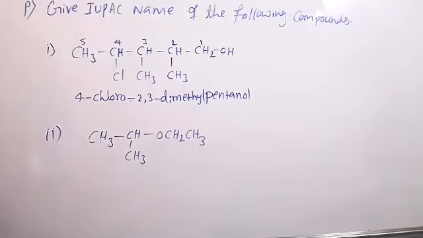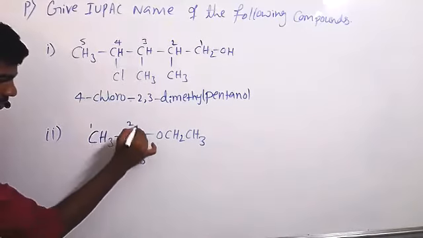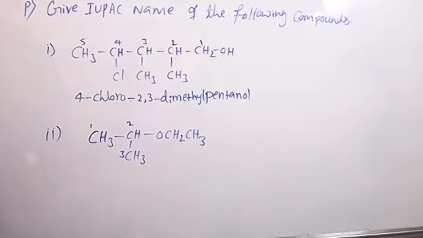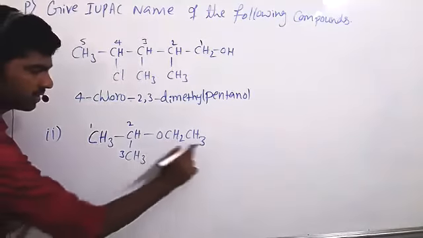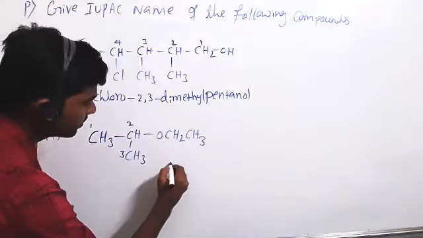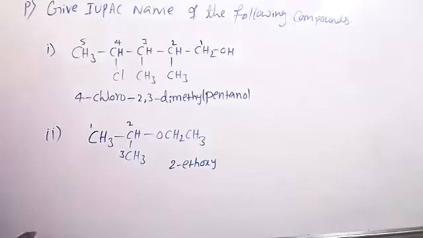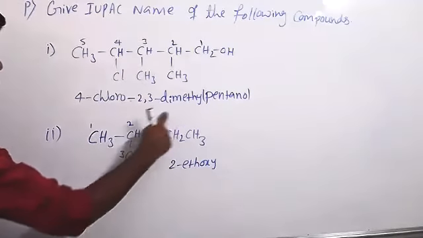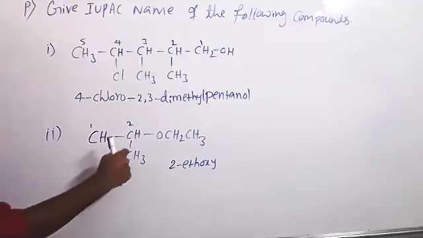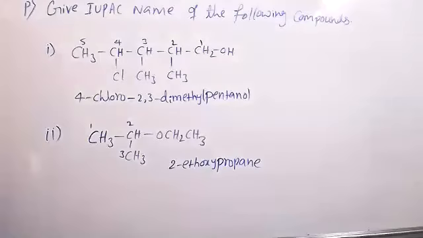So here also we need to select the longest carbon chain. Which side is the longest carbon chain? Sir, left side, sir. Isopropyl, yes, this is isopropyl. So give this 1, 2, 3. 2-ethoxy. Yes, this name is ethoxy, at the second position. No, you need to say the IUPAC name, not the common name. So 2-ethoxy, this name is ethoxy, and propane. 2-ethoxy propane.